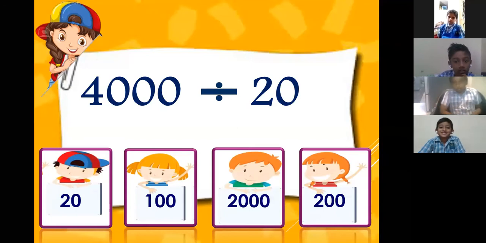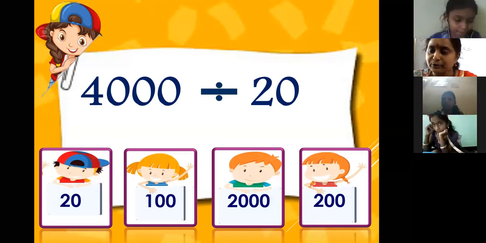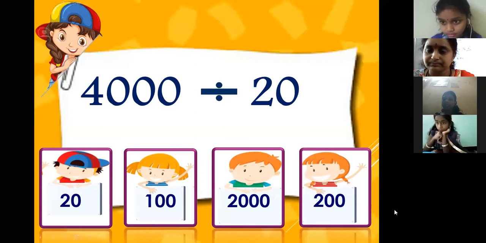So first cancel the 0. In the denominator we have one 0, so in numerator and denominator you have to cancel one 0. And then how much is left over? 400 by 2. How much is it? 200. 200 is the correct answer.